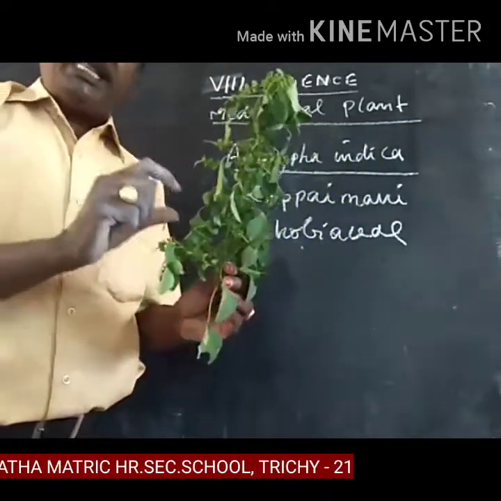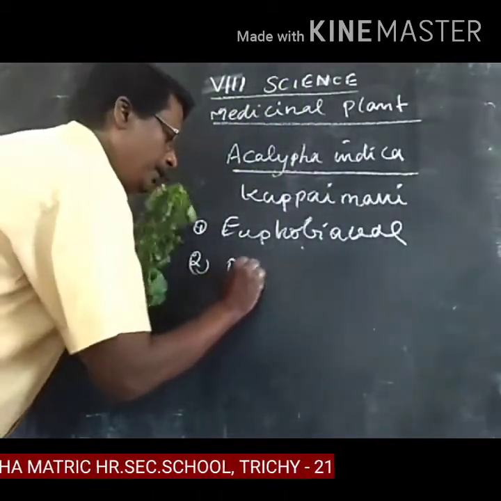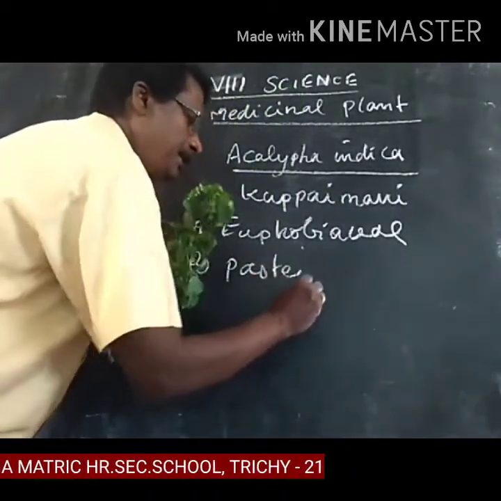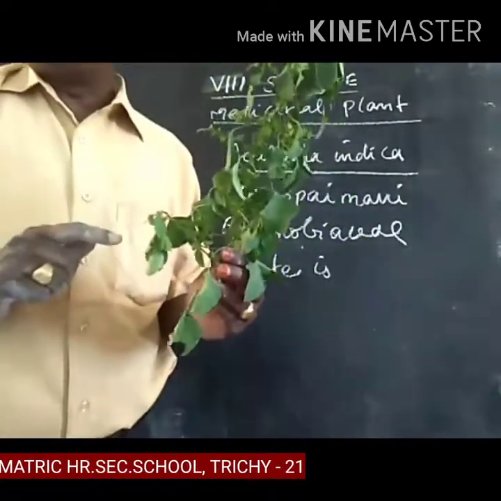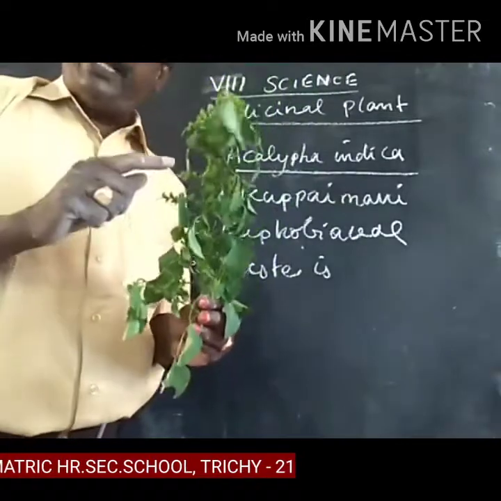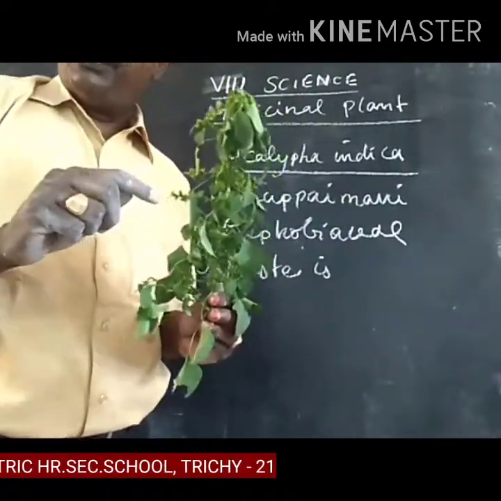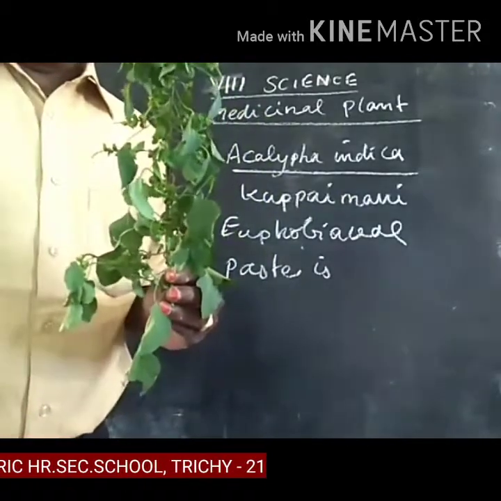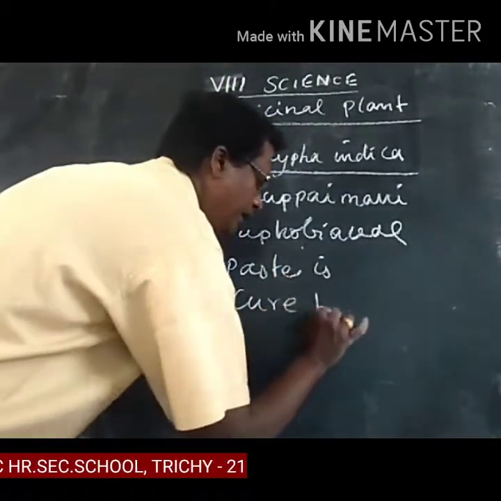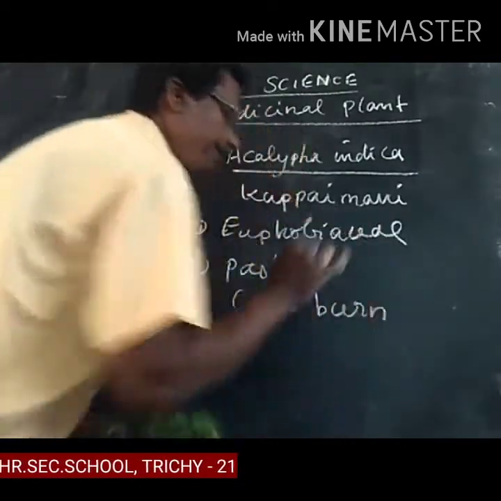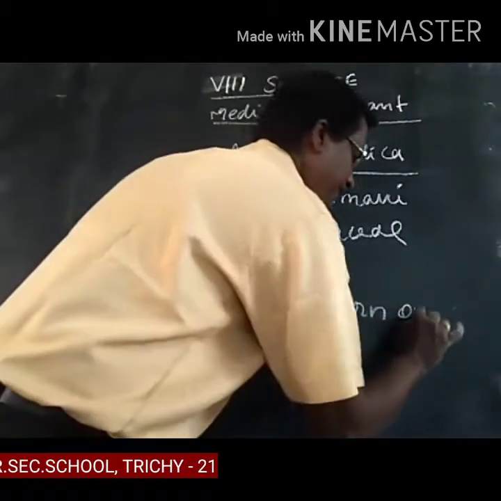The second point: the paste is obtained from the leaves. They use it to cure sores on the skin.